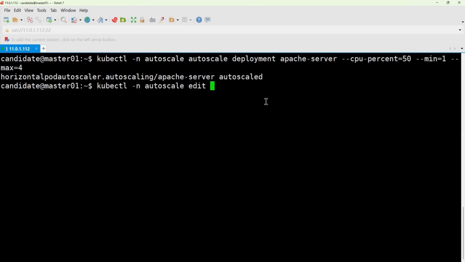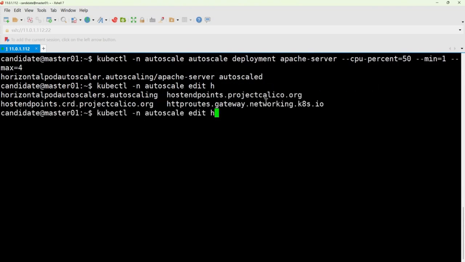With this command, we can directly edit our resources. Don't remember HPA. Let me delete it here for everyone. You can just type H and then the tab key, and it will autocomplete for you. If you had to memorize this, even if you could remember it, typing it out would still be slow, right? Here, I just type 3 letters and it auto-completes the entire resource name. The resource name really is long.